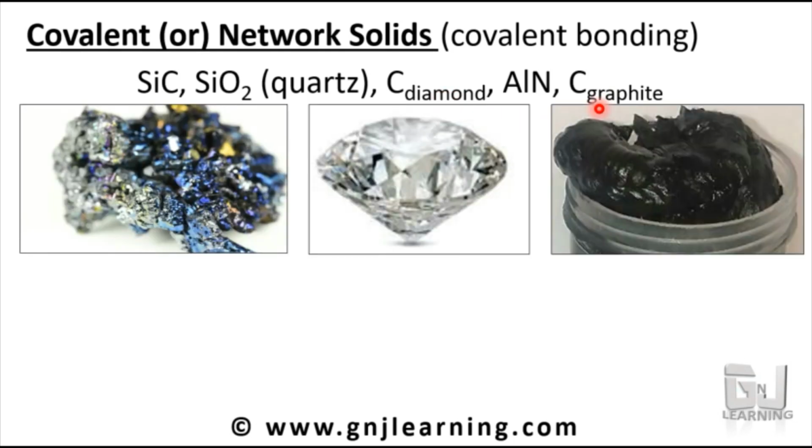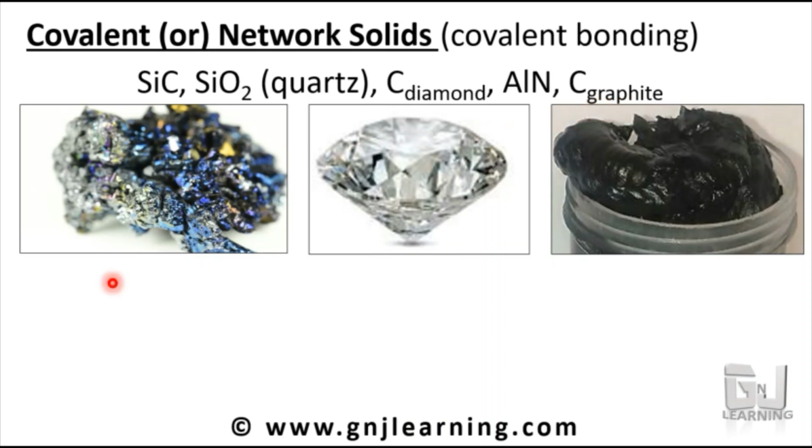To show a few examples as images, you can see silicon carbide in different forms. This is just one representation, and this is the representation of diamond. Quartz we have already seen. The last one, aluminium nitride, is not shown here. It is a white crystalline powder. Then graphite, which is shown here as a lubricant. You might have also seen graphite in daily life as pencil lead. It is made of graphite.